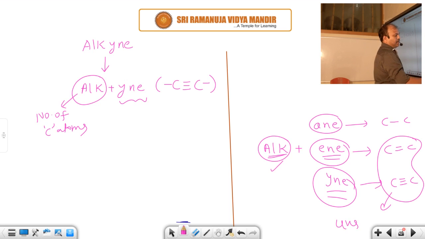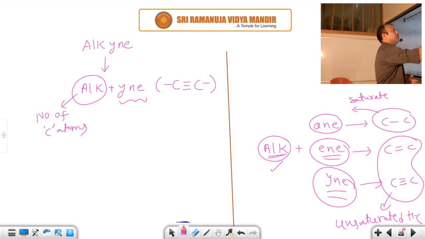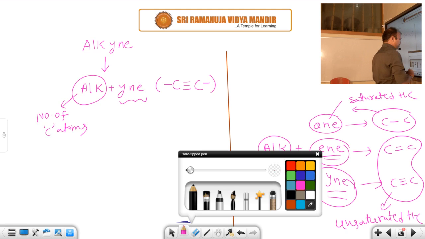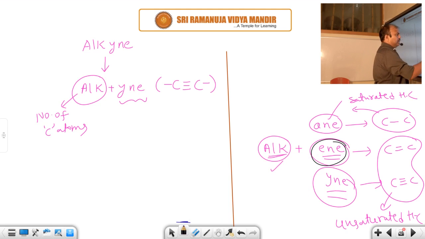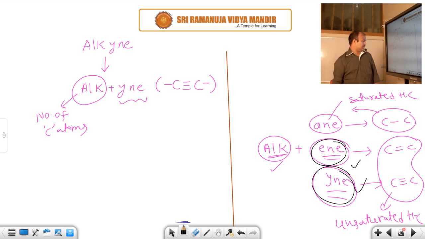If only single bonds are there in the given chain, with no double bond and no triple bond, and carbons have single covalent linkage, that is a saturated hydrocarbon. Saturated hydrocarbons, for example, are alkanes, but unsaturated hydrocarbons are alkenes and alkynes.